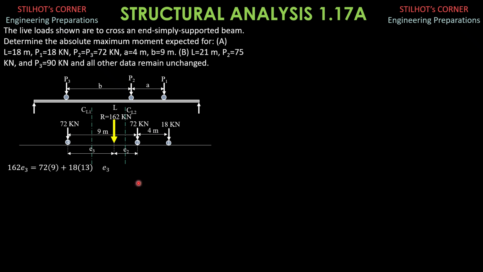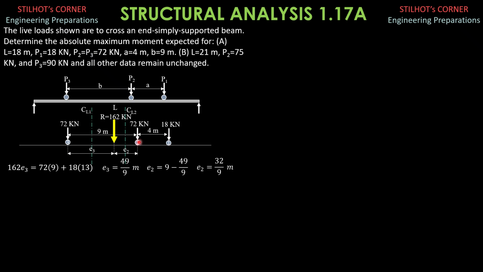So solving for E3, E3 is 49 over 9 meters, and E sub 2 therefore is 9 meters minus E3, 9 minus 49 over 9 is equal to 32 over 9. Since E sub 2 is lesser than E sub 3, when all the loads are on the span, because P2 and P3 are equal in magnitude, then the absolute maximum moment occurs under P2, under this load, if all the loads are on the span.